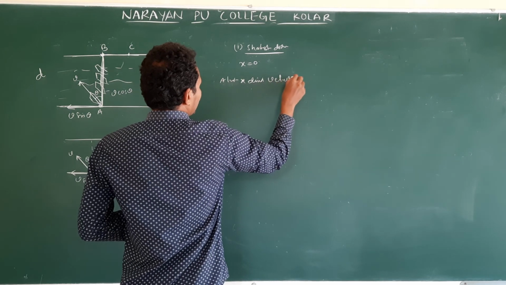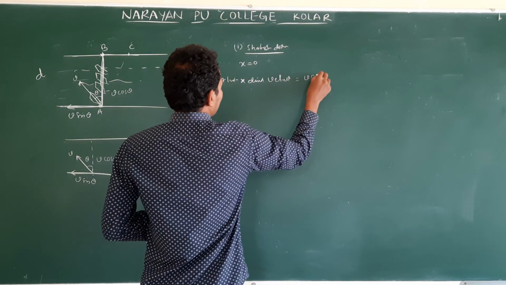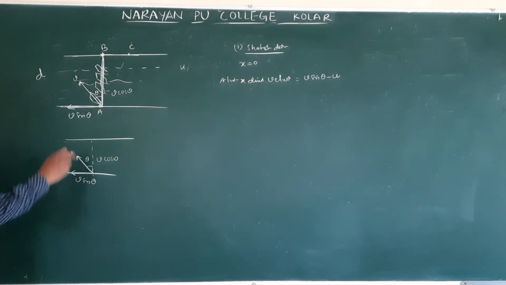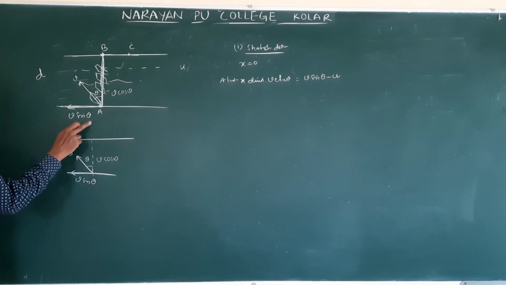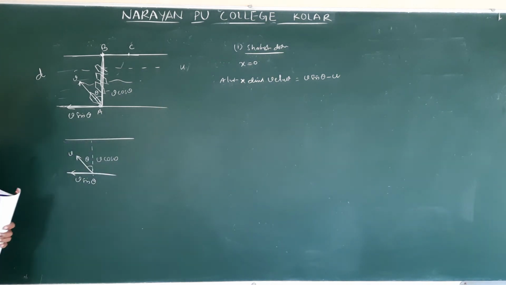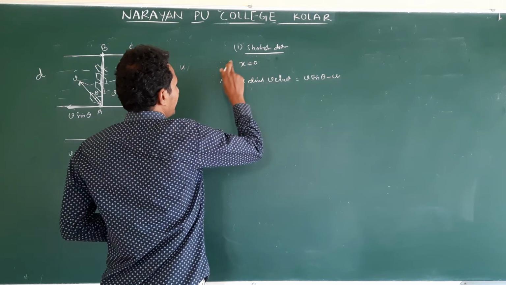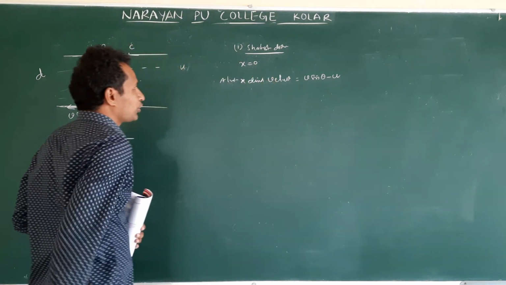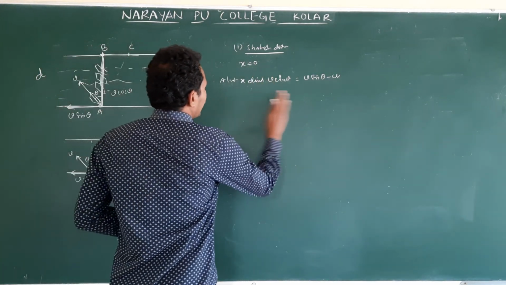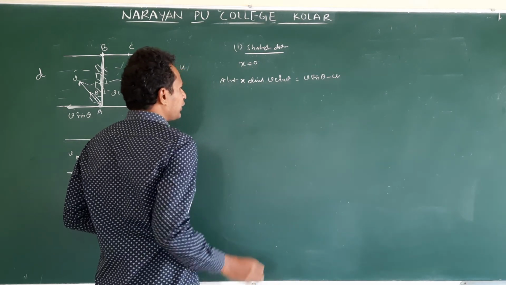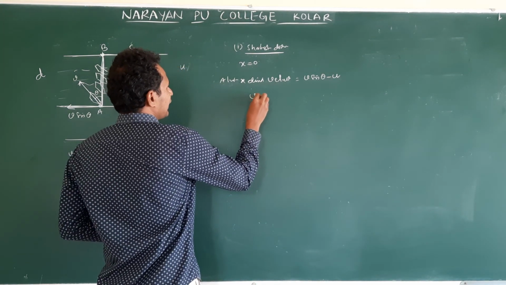Relative velocity is V sin theta minus u. Because V sin theta, we are taking this direction as positive. That is against, so minus. Now for the shortest distance, displacement along the x direction is 0. Okay? Understand? Okay, how do we write velocity along the x direction?